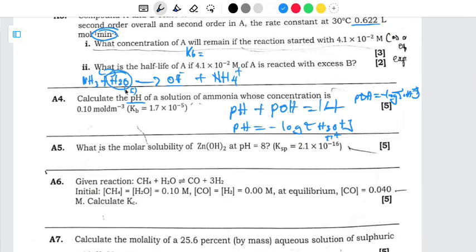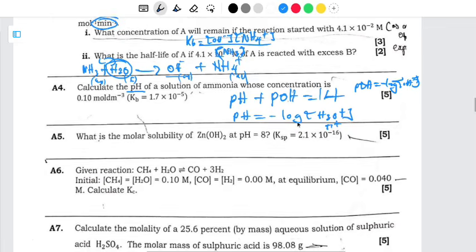Water is considered to be 1 as a value. This is aqueous, this is also aqueous, this is also aqueous. So the products, we are going to have the hydroxide ion, we're also going to have the ammonium ion, then divided by ammonia. So ammonia there is this one.